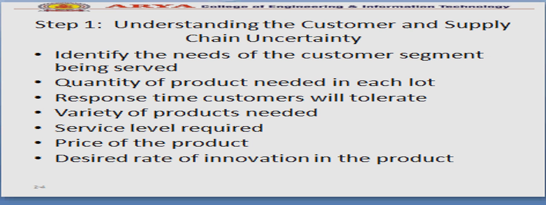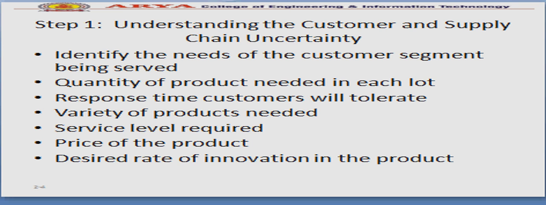So do your research. Quantity of product needed in each lot. You have to understand what quantity of product is required in each lot: 100 units, 200 units per day, how many lots in a day, 3 lots, 4 lots, you have to decide.